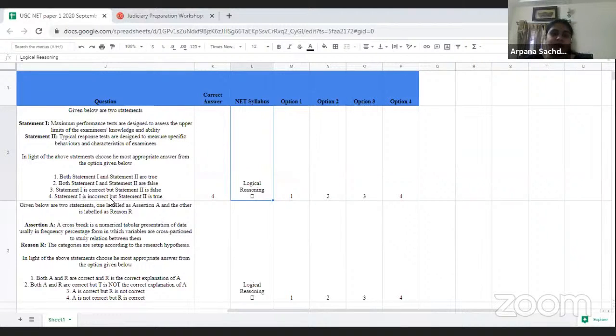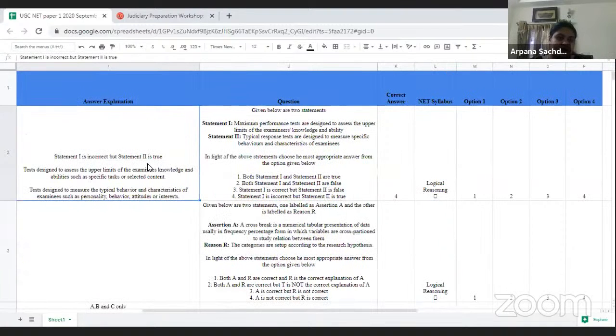So the first question is from logical reasoning. It was a very simple question. I would not mark it as a difficult question. It was very easy. You got two statements, and you have to analyze these statements and mark whether the statement is true or false, or both the statements are true or false. Which statement is true or false? So this was the first question. And when we go to the next question, sorry.